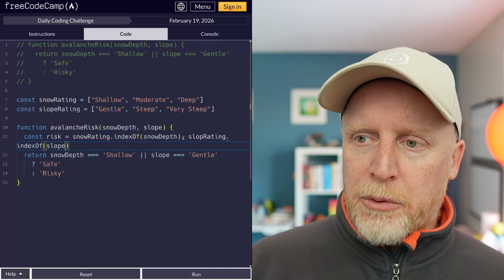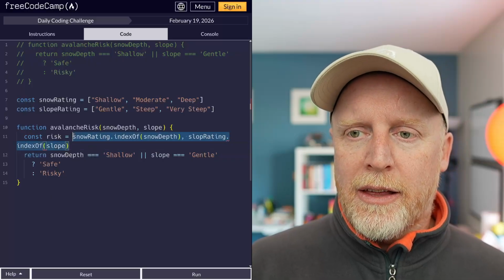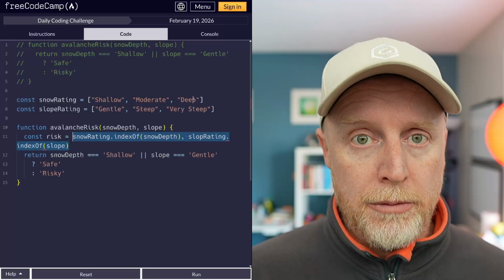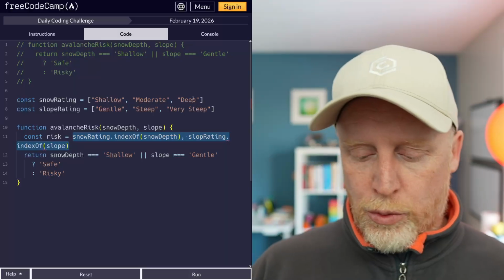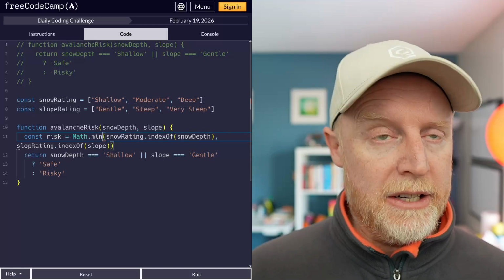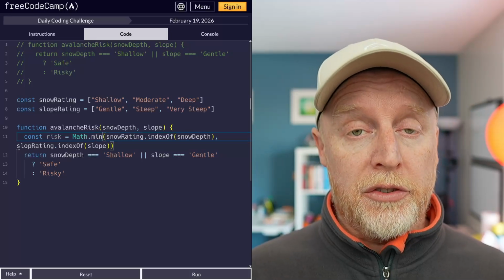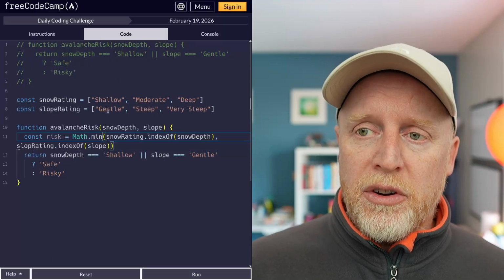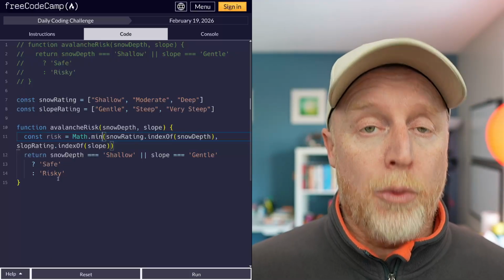You'll notice that I separated these by a comma. That's because they're going to return a 0, 1, or 2 value, and we want the minimum. So we're going to wrap these up, and right at the start, we're going to go Math.min, which is going to give us the smallest number. If either one of these is a 0, then it is safe, otherwise it's risky, right?